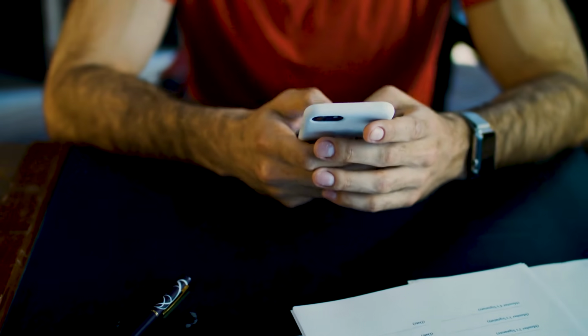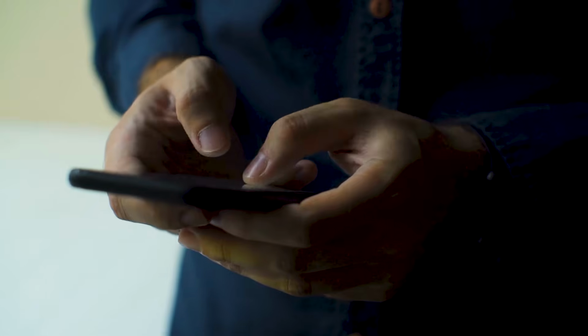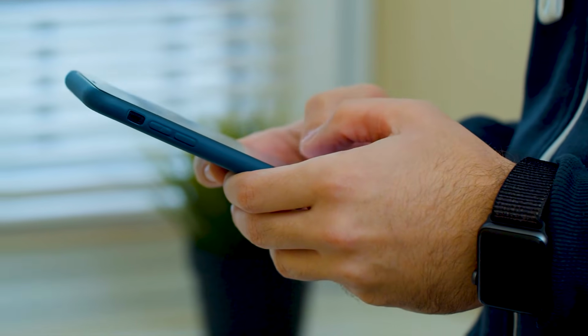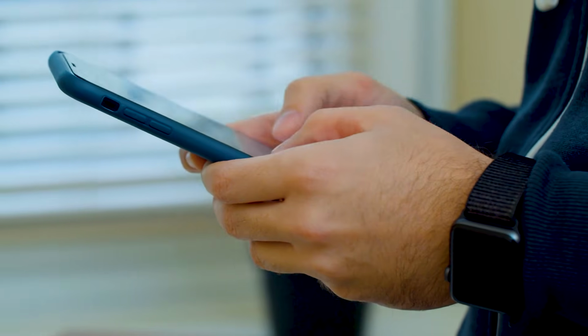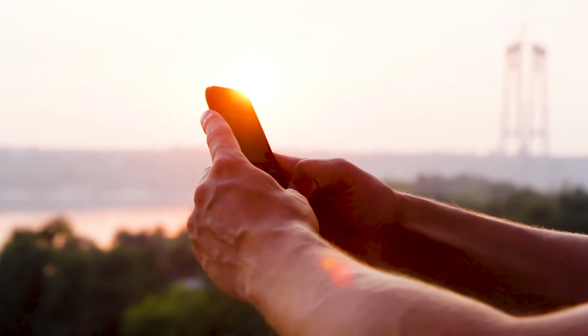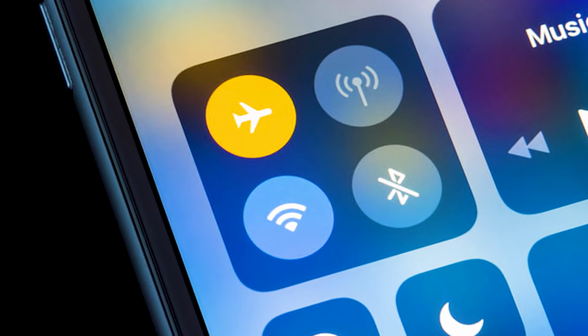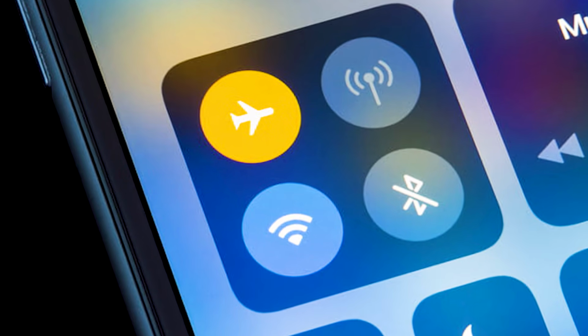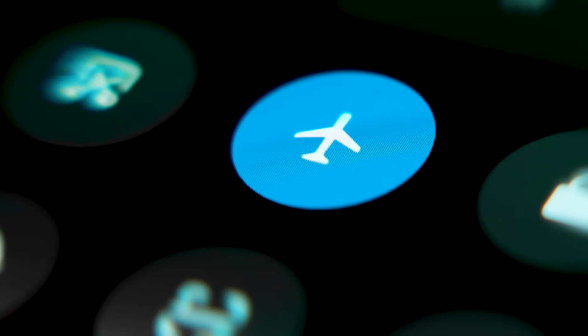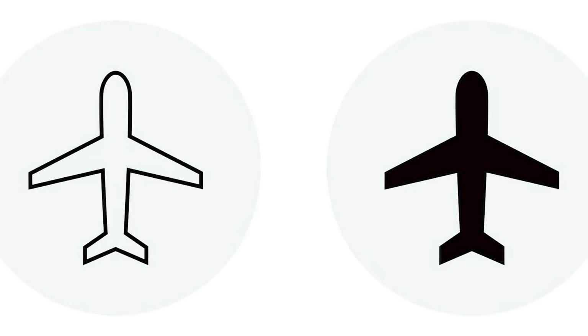It's like restarting just the communication system of the device without having to turn it off completely. A curious aspect of airplane mode is that it varies slightly between different operating systems and manufacturers. On iPhone and iOS devices, airplane mode is represented by an orange airplane icon and deactivates all wireless communications instantly. On Android, the icon is generally white or blue, depending on the manufacturer, and the behavior can vary subtly between